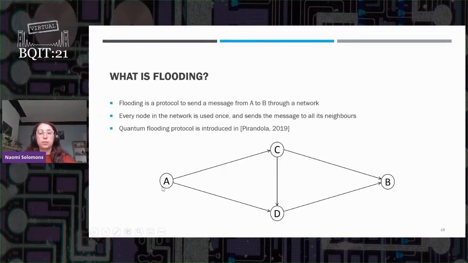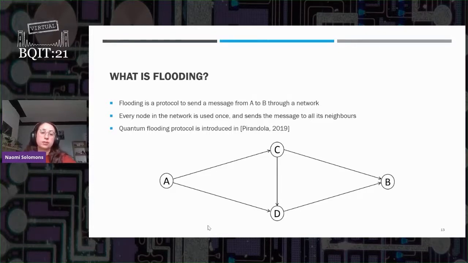Let's say Alice wants to send a message to Bob. What she does first is she sends a message to every user with whom she has a connection. When they receive that message, they send it again to all of the users that they're connected to, apart from whoever they received the message from, and so on until it reaches the end user. This isn't just to make sure that the message eventually gets to the end user, but actually increases the overall efficiency. You'll notice that the routing protocol itself isn't unique. So for example, in this case, the center line between C and D could be in the opposite direction.